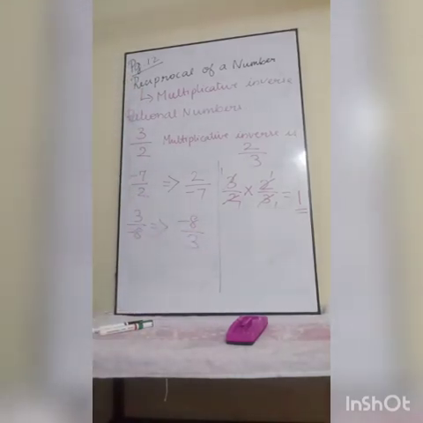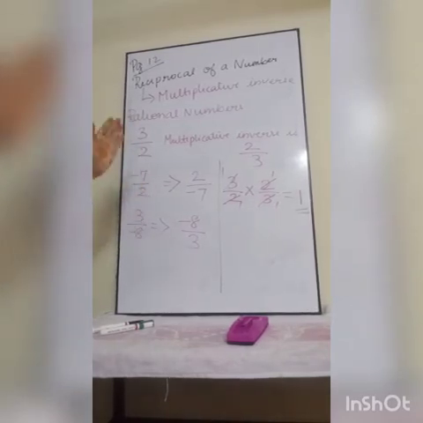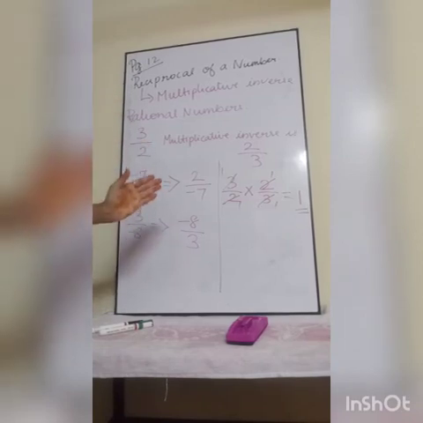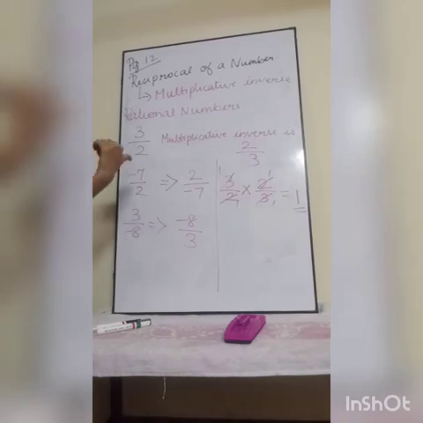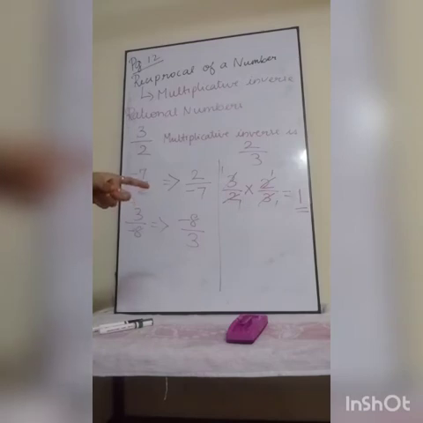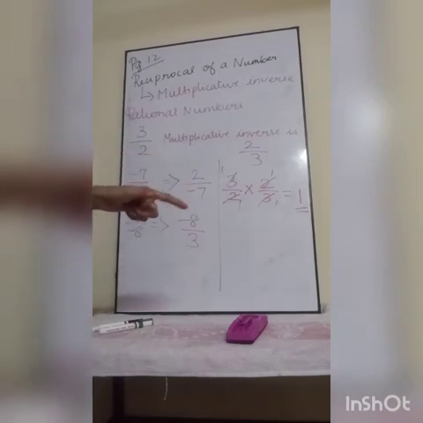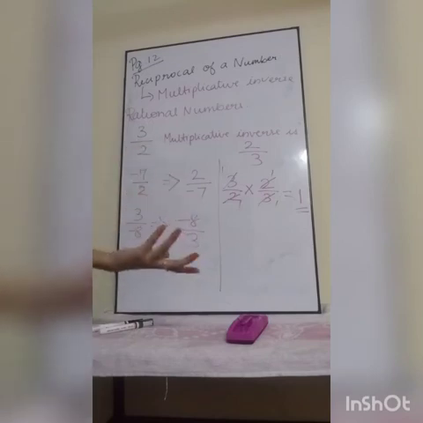So what is the meaning? If I multiply a rational number and its multiplicative inverse, I will get a multiplicative identity. Likewise, previously I told you, when I add a number and its additive inverse, I will get the additive identity. Here it is multiplication. So if I multiply a rational number and its multiplicative inverse, I will get a multiplicative identity.